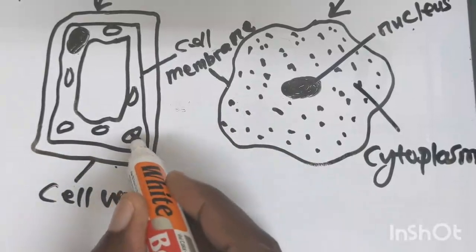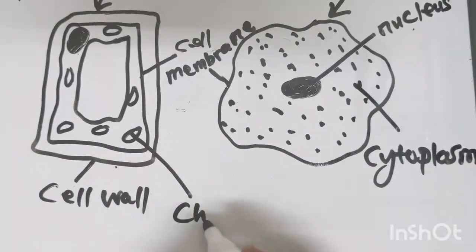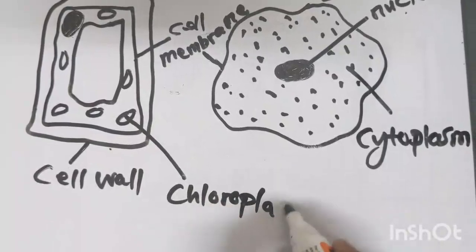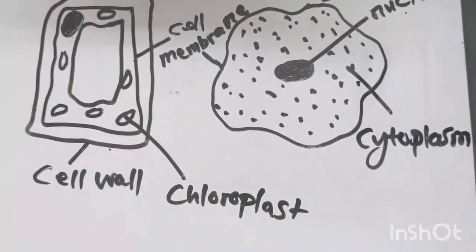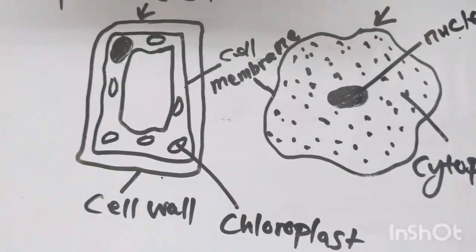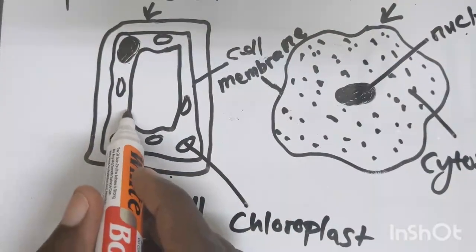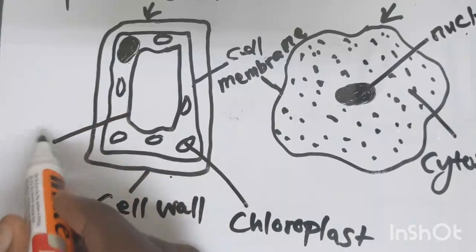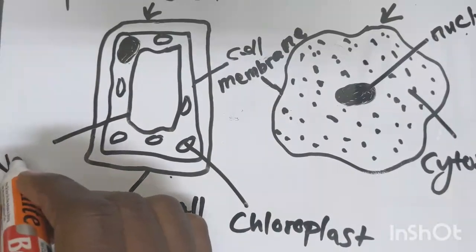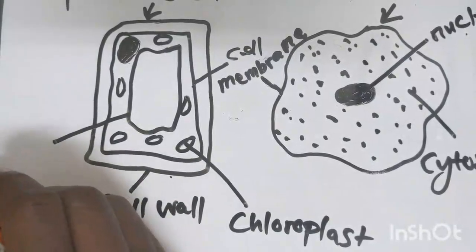This part we call the chloroplast. Then this part which is here, we call the vacuole.